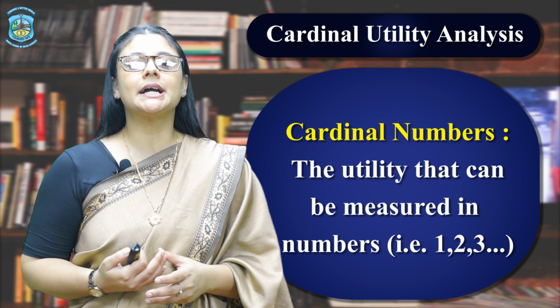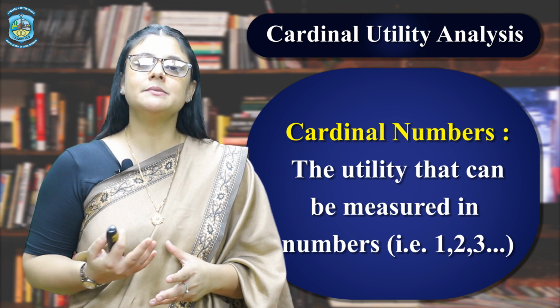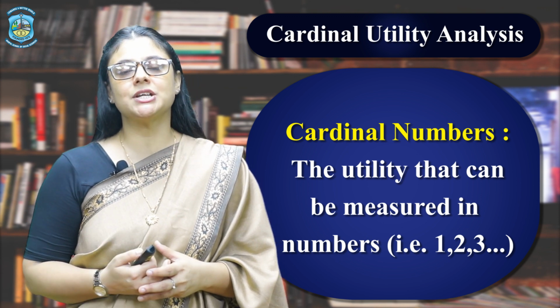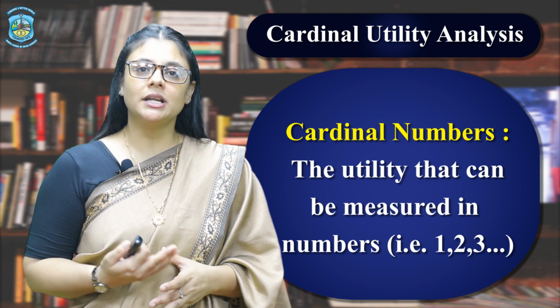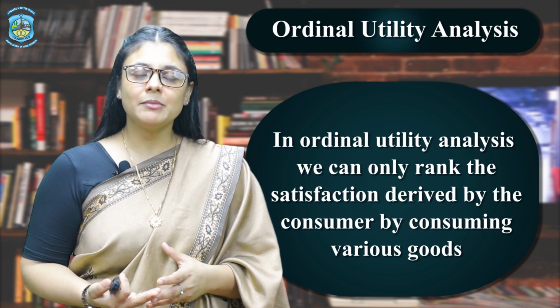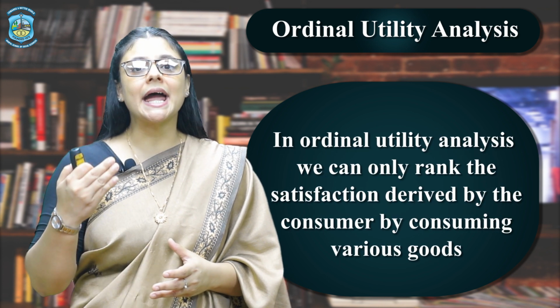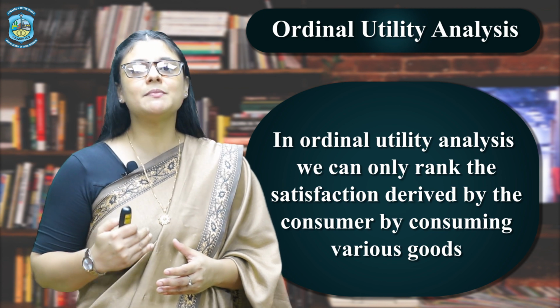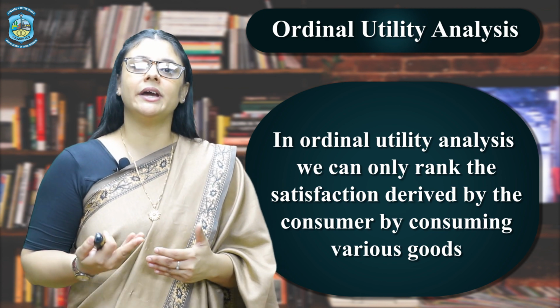Now, what do we mean by cardinal numbers? Cardinal numbers means that utility can be measured in numbers like 1, 2, 3 and so on. When we take up the ordinal utility analysis, we are only able to rank the satisfaction derived by the consumer by consuming various goods.